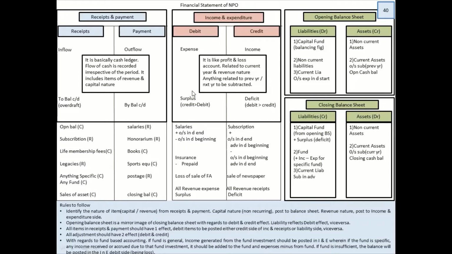Then what are the things you add? What are the things you minus? You add the outstanding at the end of the year. At the end of the year, there is outstanding. It means it pertains to the current year. So you added. Then what are the things you're going to add? Advance in the beginning, start of the year. If you're getting advance, that is obviously for that year.